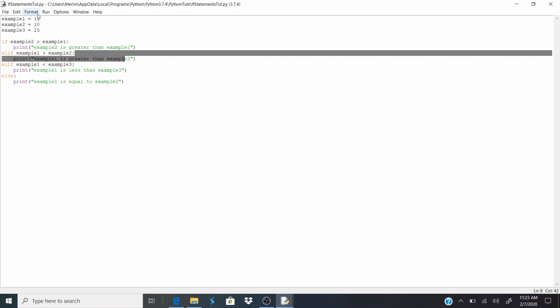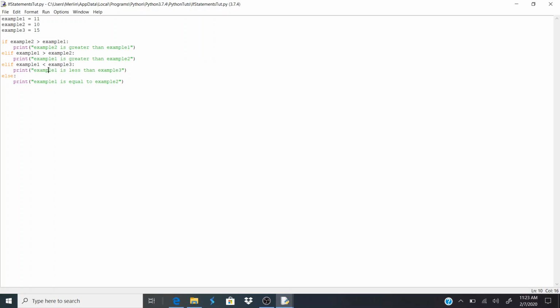We can see that I changed example 1 to 11, so now example 1 is greater than example 2, but example 1 is also less than example 3, right? So why did it print out example 1 is greater than example 2? The reason is because in if statements, when you have multiple, it runs through them, right? So it goes to the first one, is example 2 greater than example 1?